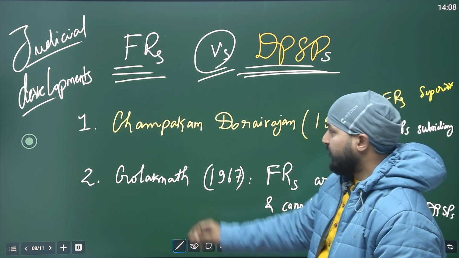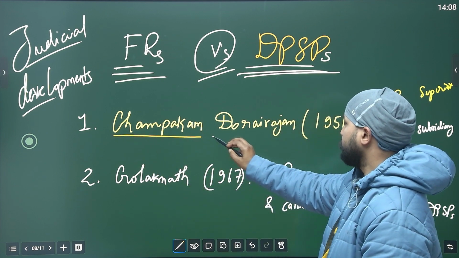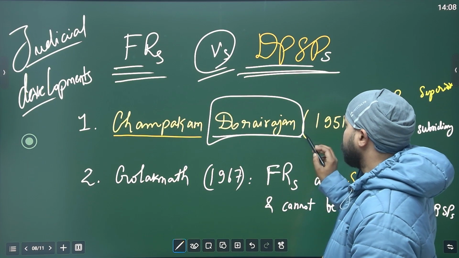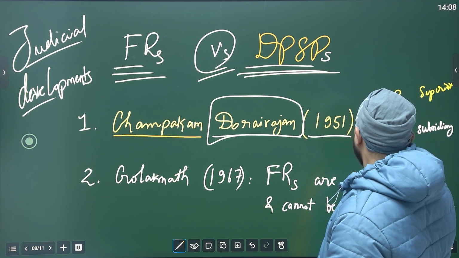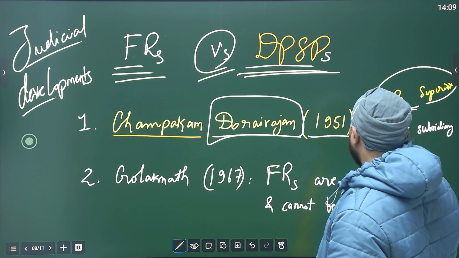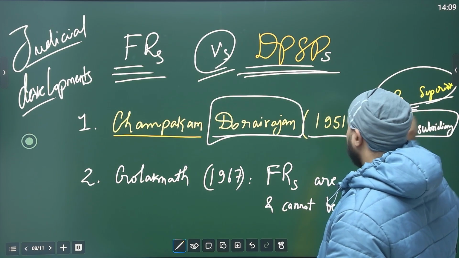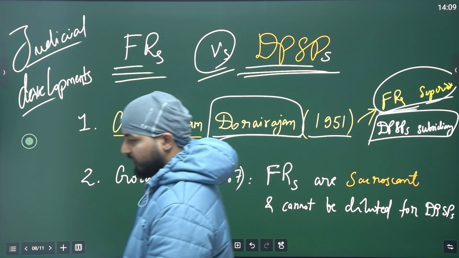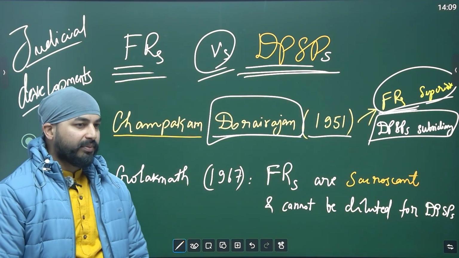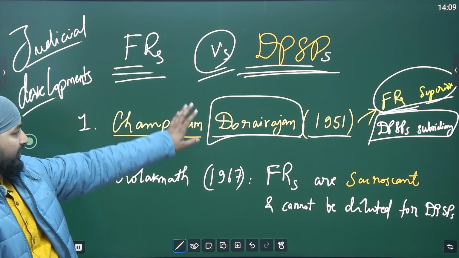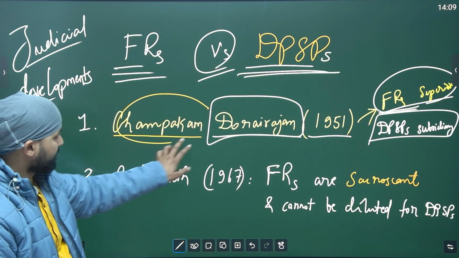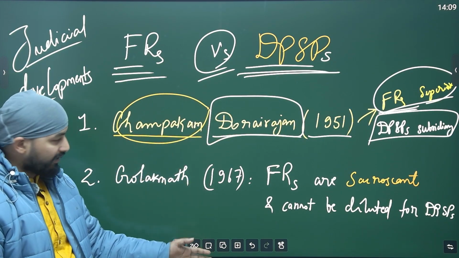The first important case is Champakam Dorairajan. Remember this name? 1951. In this case, the Supreme Court of India clearly stated that fundamental rights are supreme, they are superior, and DPSPs are subsidiary. Okay, very clear.